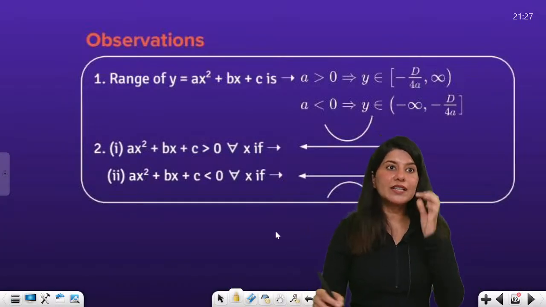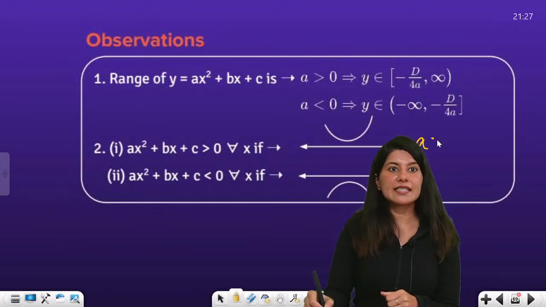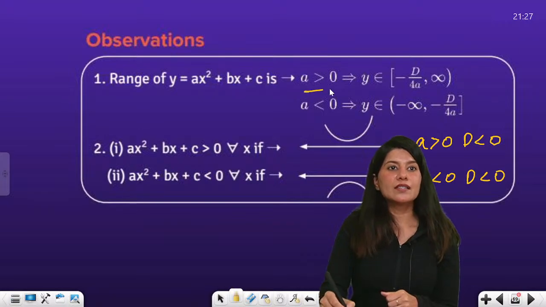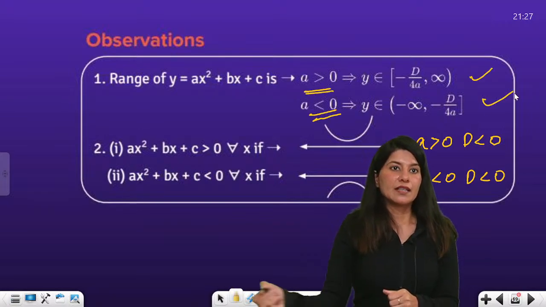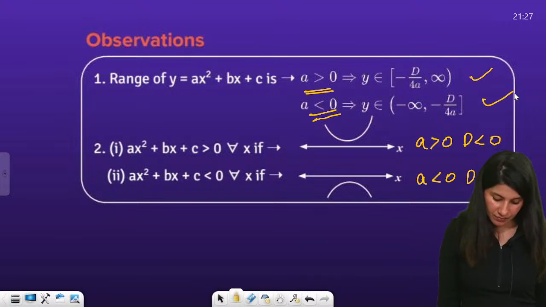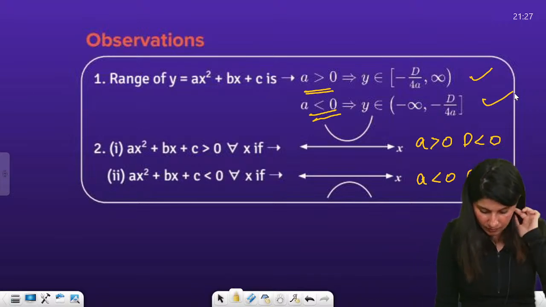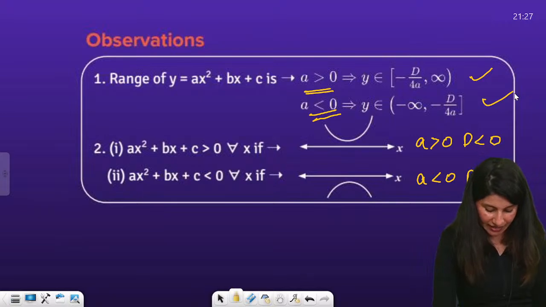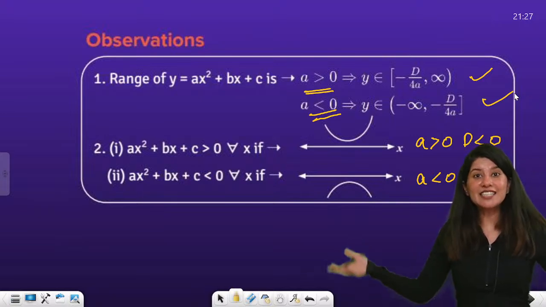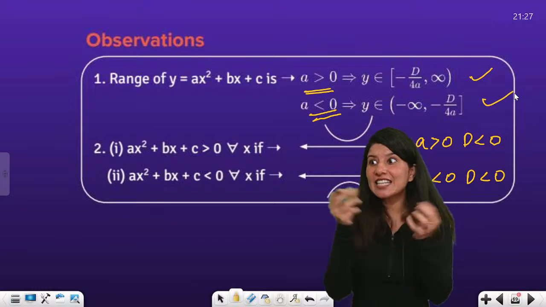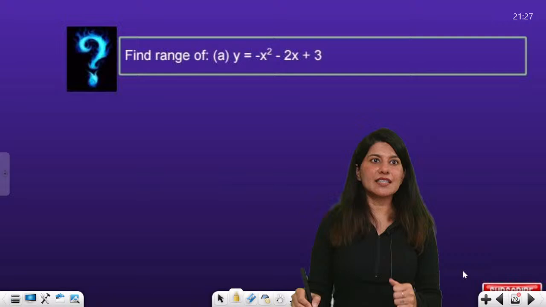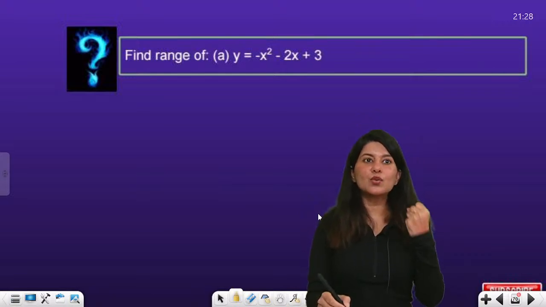So these are, it's already written. Can you see? Yes, this is a greater than 0, D less than 0, a less than 0, D less than 0, and this is your range, right? Okay. Yes, ping pong, you're absolutely right. When the curve doesn't touch the x-axis, that means there is no real value of x. Yes, we will study this. Actually, we'll understand this through the example.